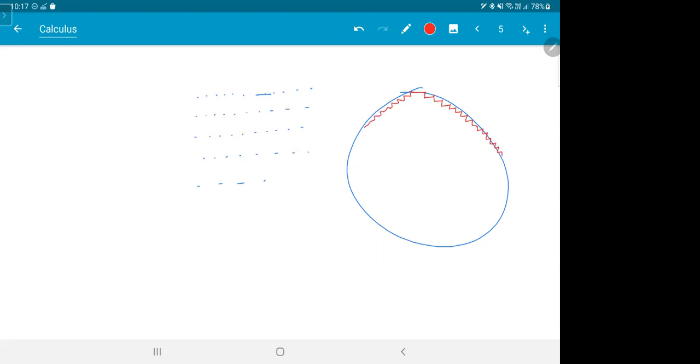All are straight lines. But the pixel density is so high, you think it's a curve. Did you ever see, if you keep on zooming an image, you can see the edges of pixels you'll find. So you never draw a circle in your life on a computer screen. Every circle that you saw on a computer screen is not a circle.